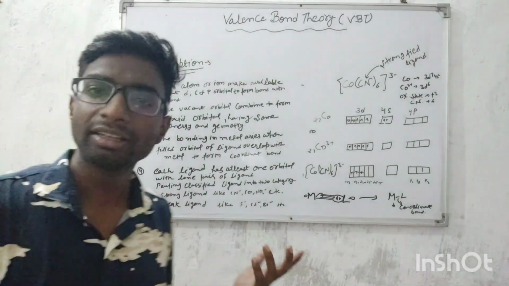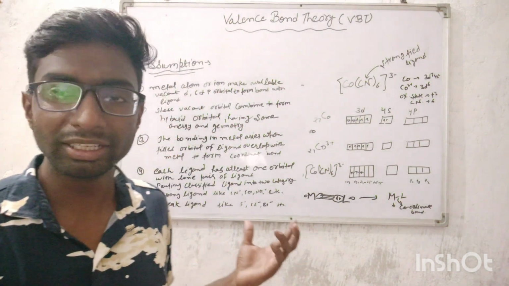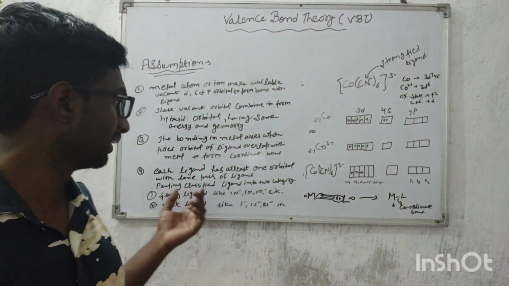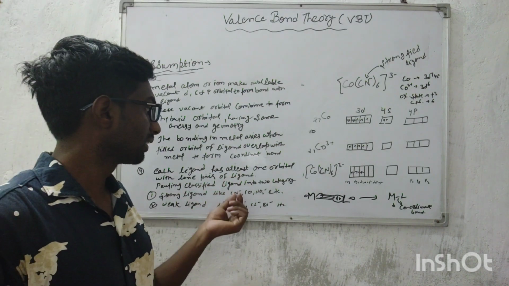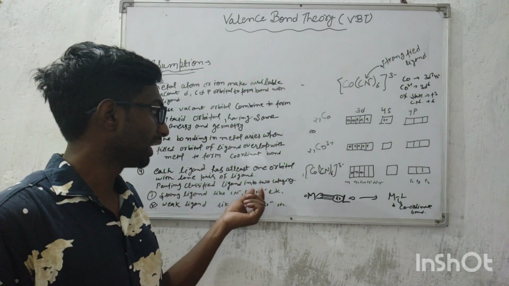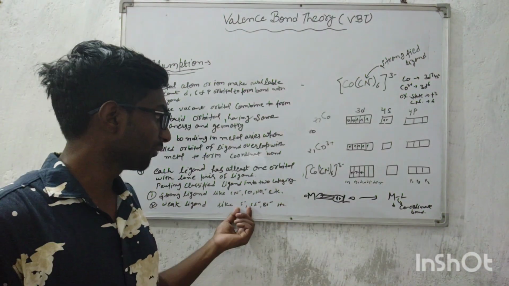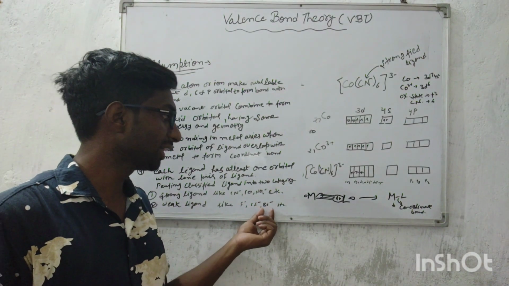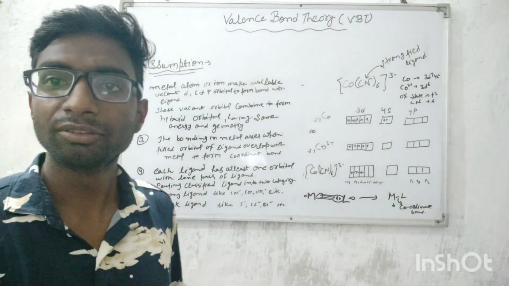Pauling classified these ligands into two categories. First is strong field ligand or strong ligand, and the second is weak field ligand. Strong ligands are CN negative, CO, NO2 negative. This type of ligand is a strong ligand. F negative, Cl negative, Br negative and H2O, etc. are all weak ligands.